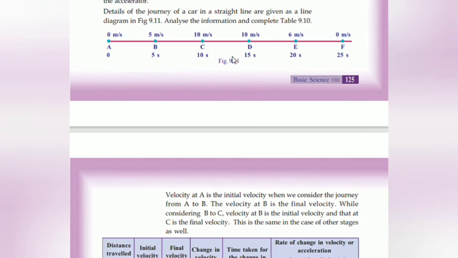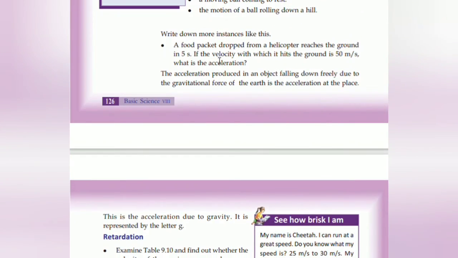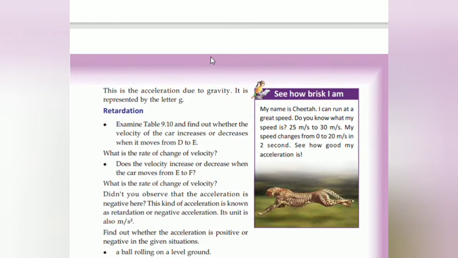So negative 5. Here also a negative value will be coming up. What do we call it? We call it a retardation value. Rate of change of velocity. Did you observe that the acceleration is negative?